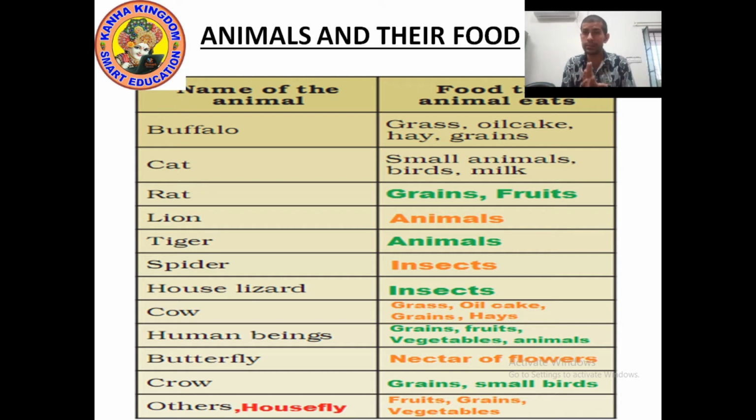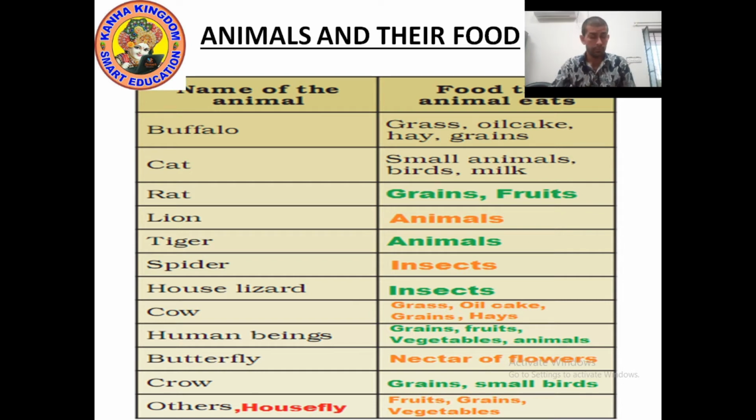The house lizard also eats insects, so this is also carnivorous. Cow is a herbivore, and we know that cow eats oil cake, grass, hay, and grains.